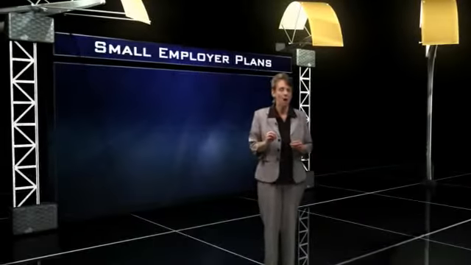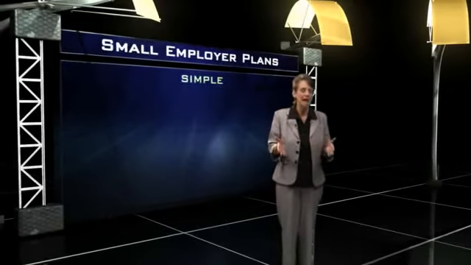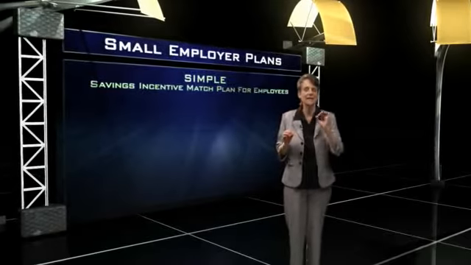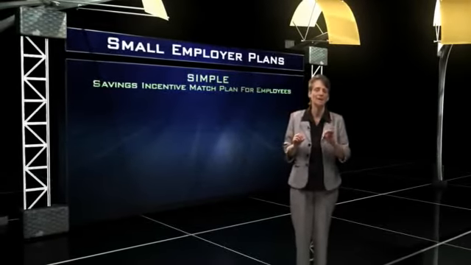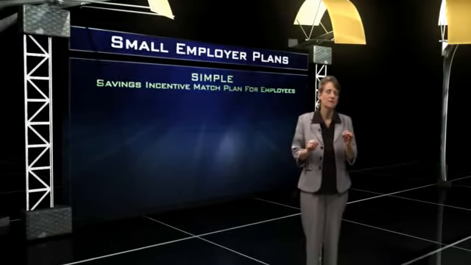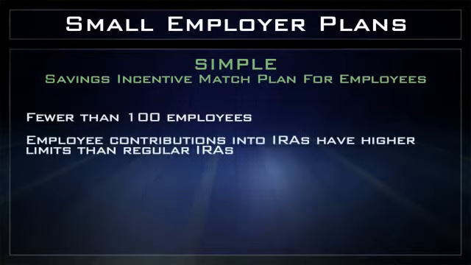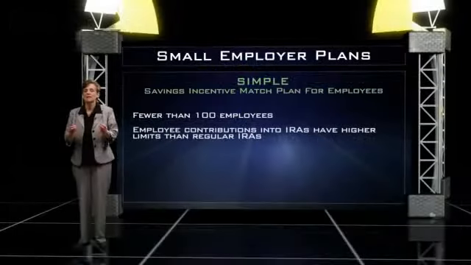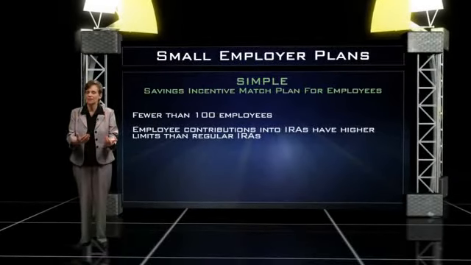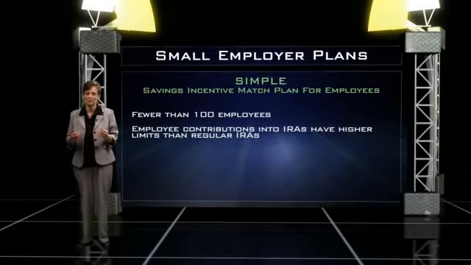The last small employer plan is the SIMPLE plan. Now, SIMPLE is an acronym for Savings Incentive Match Plan for Employees. And this is a plan for businesses with fewer than 100 employees. As with the SEP plan, individual retirement accounts are opened up for all of the eligible employees. But instead of the employer making contributions into the plan, this time it is the employee making those contributions.